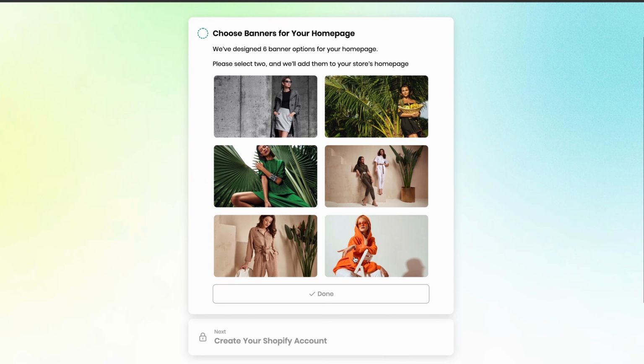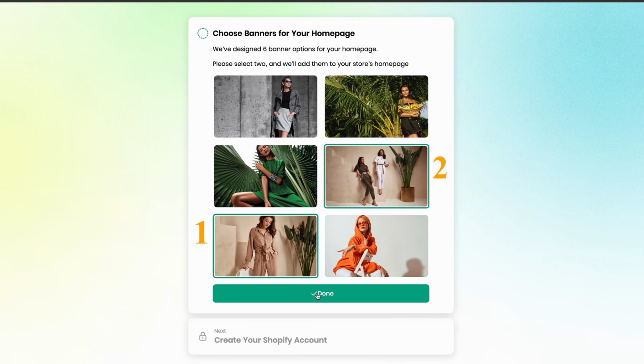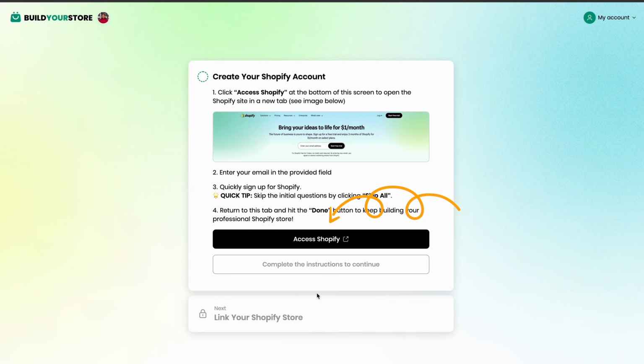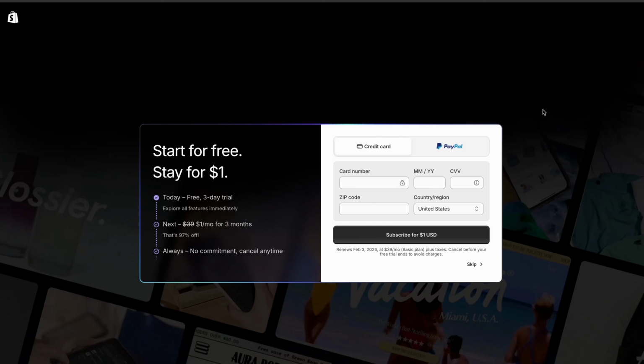Then you will be prompted to pick 2 banners. Again, you can always change this if you prefer something different. I will show you later how to do it. Click Access Shopify. This will open up a new discounted Shopify page where you can get a free 3-day trial and after $1 per month for 3 months. Fill your details and you won't be charged during this time.